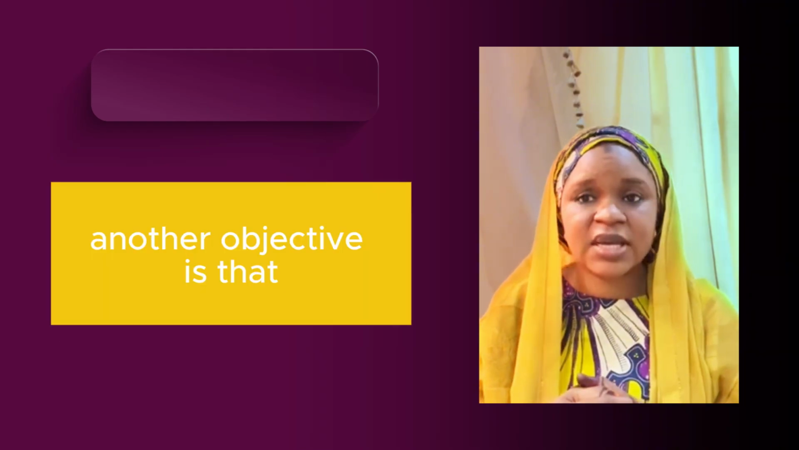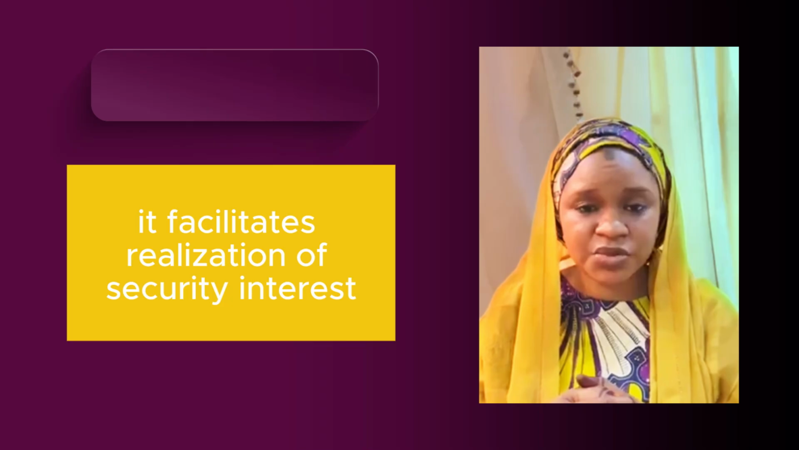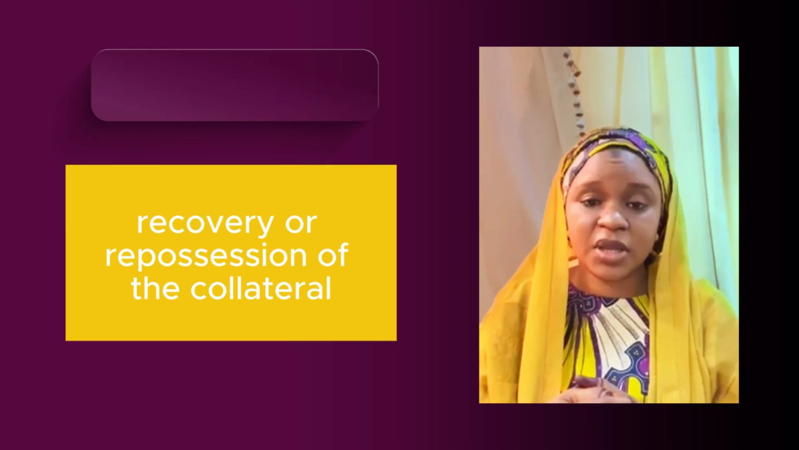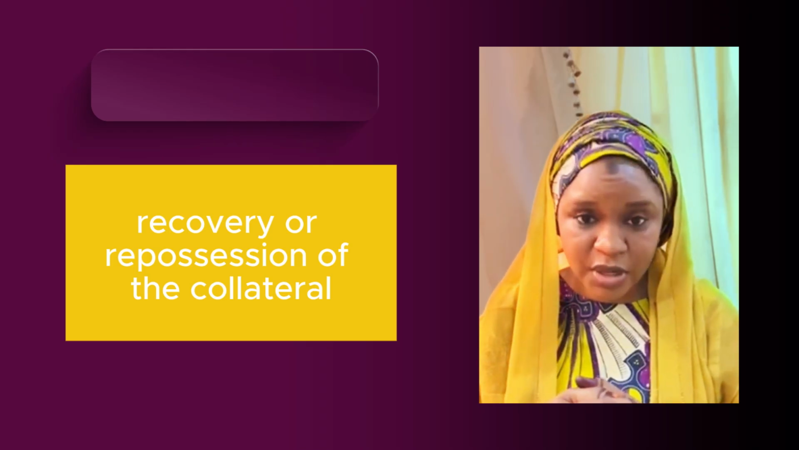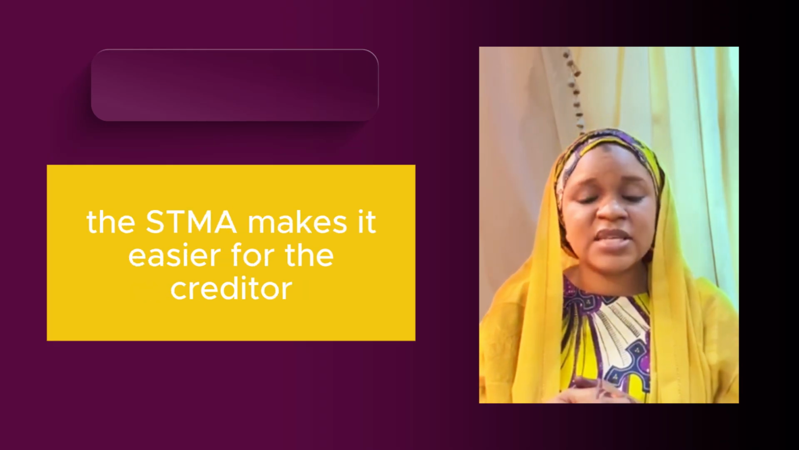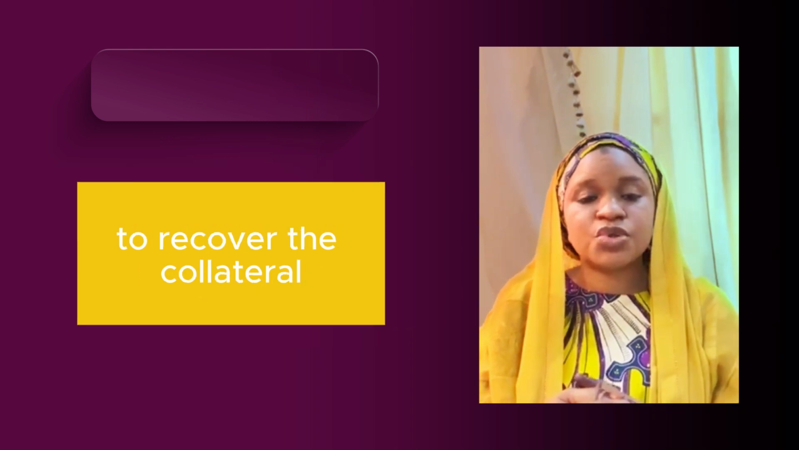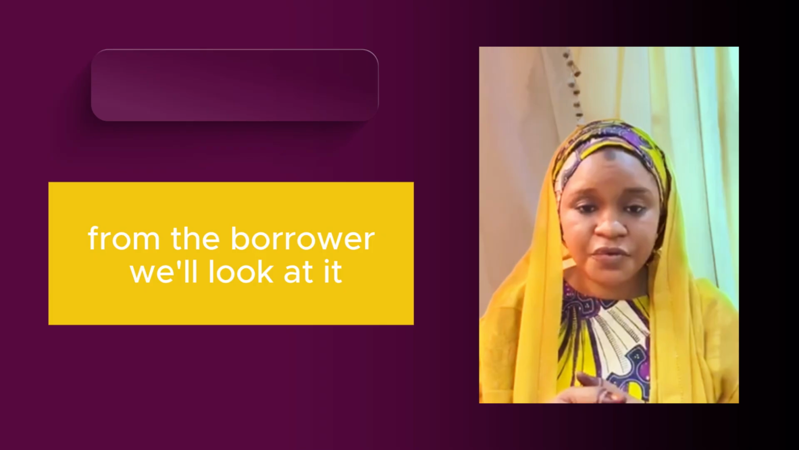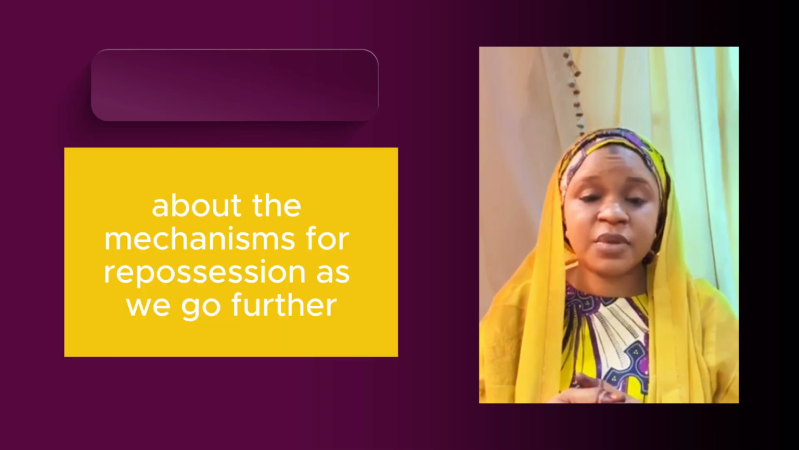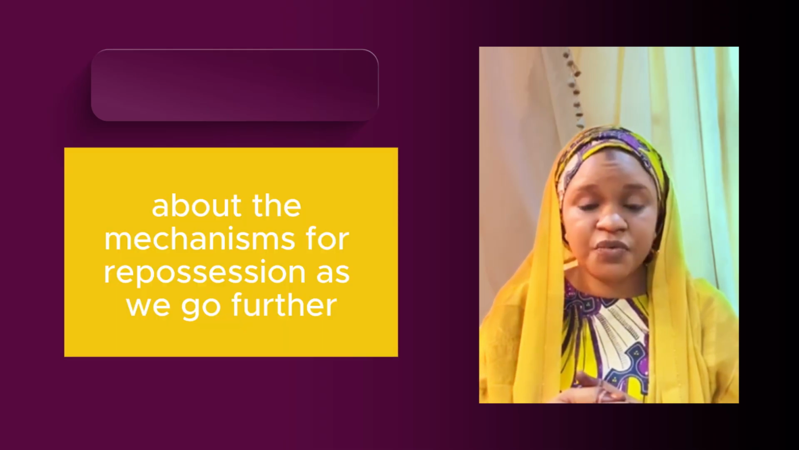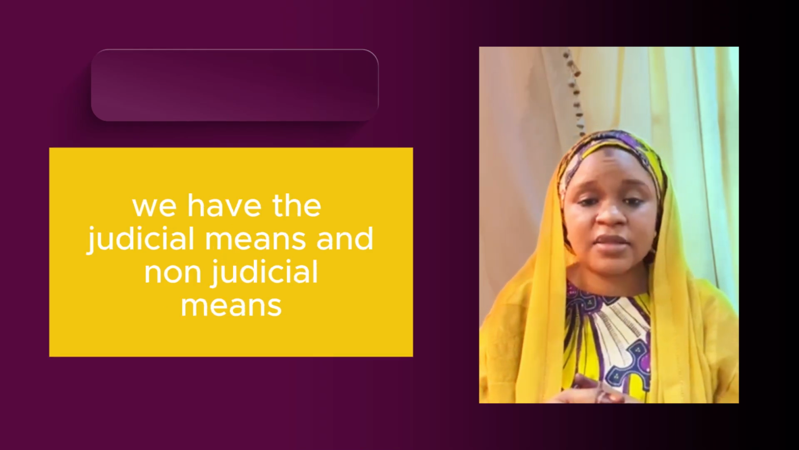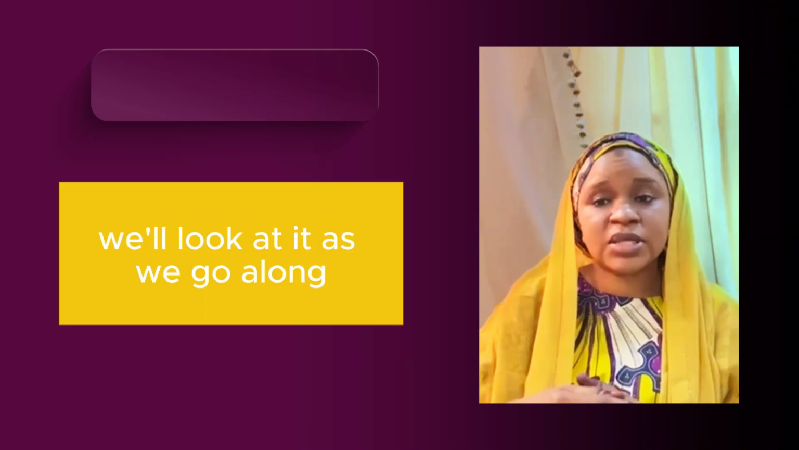Another objective is that it facilitates realization of security interest in movable assets. Realization simply means recovery or repossession of the collateral. This means that where the borrower defaults, the SCMA makes it easier for the creditor to recover the collateral from the borrower. We'll look at it when we are talking about the mechanisms for repossession as we go further. We have two mechanisms for repossession: the judicial means and non-judicial means. We'll look at it as we go along.